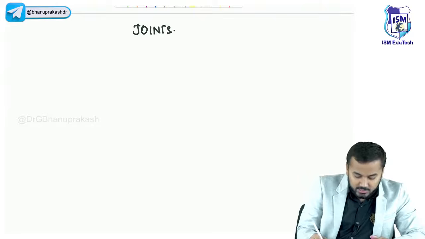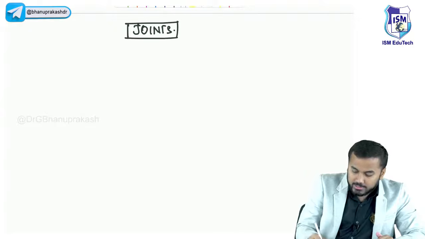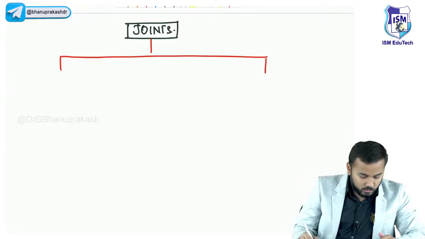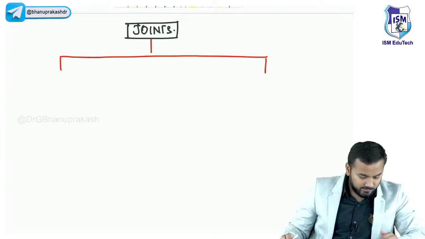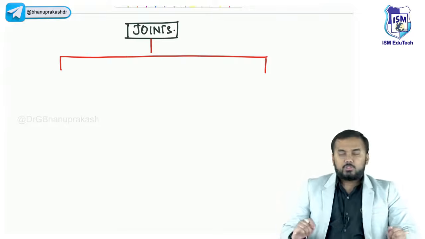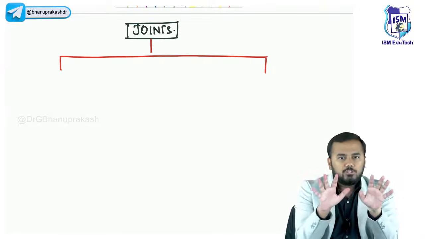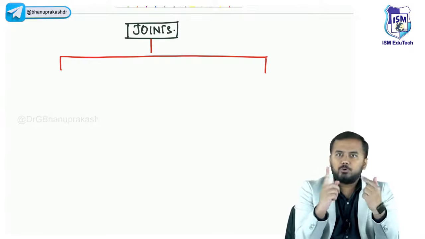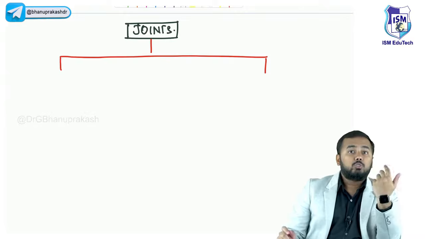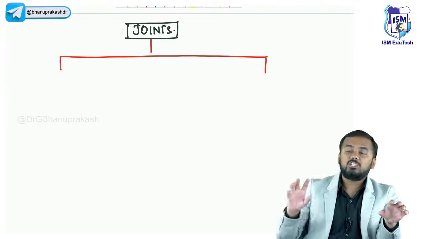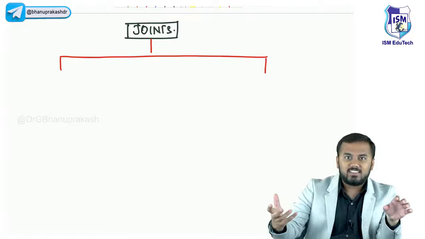So we shall be discussing the joints. First of all, there are two types of classification of joints. What is the function of the joint? That is called functional classification. What is the structure of the joint? That is called structural classification.